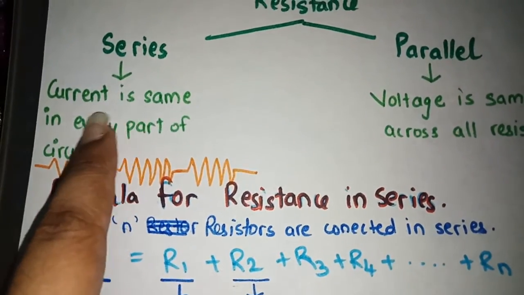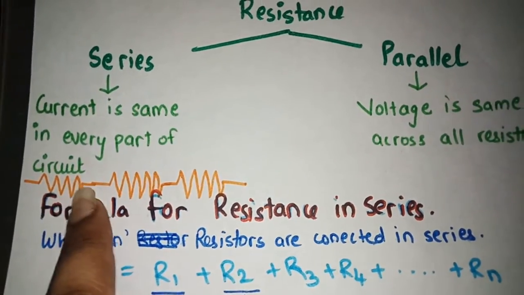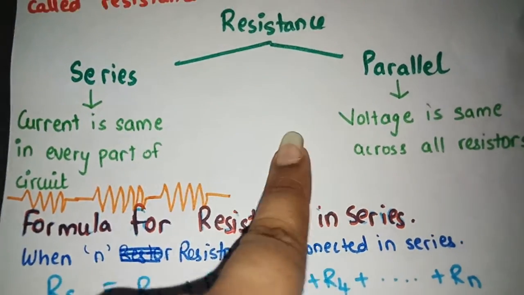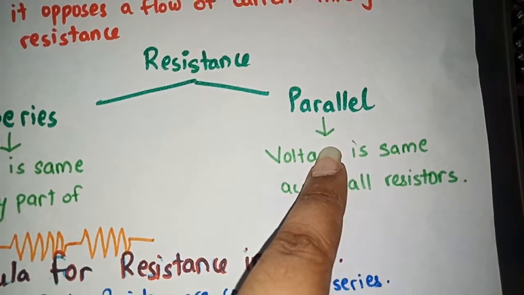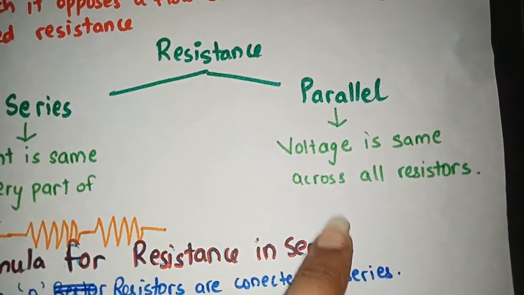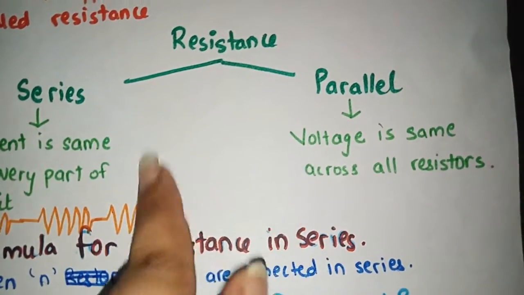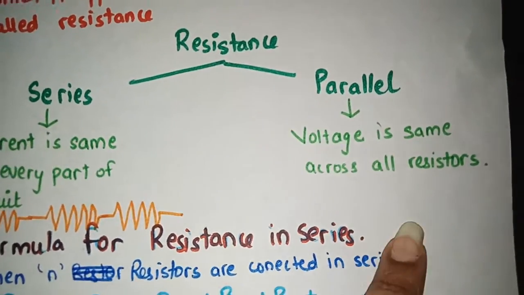Now for series, the current is the same in every part of the circuit. That means in the entire circuit, the current stays exactly the same. Whereas when I am talking about resistors in parallel, then the voltage is the same across all the resistors. That means the voltage, or the strength by which the entire current is flowing, is going to be the same across all the resistors.